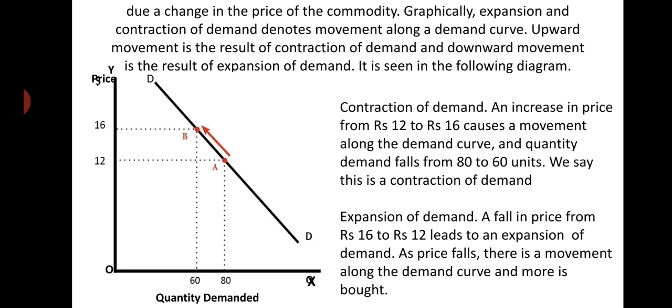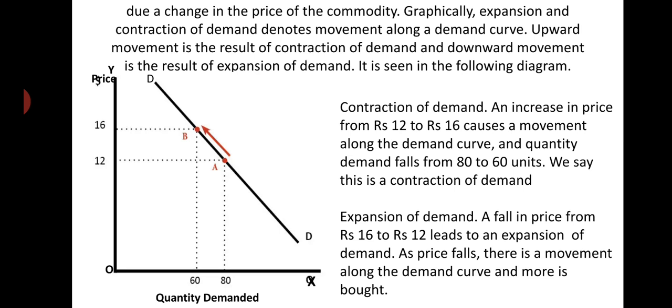You see, in the diagram, in the OX axis we have taken quantity demanded, and in the OY axis we have taken price of the commodity. And when the price of the commodity rises from rupees 12 per unit to rupees 16, it causes a contraction of demand. You see, it is written here. Contraction of demand means an increase in price from 12 rupees to 16 rupees causes a movement along the demand curve. What sort of movement? It is upward movement.